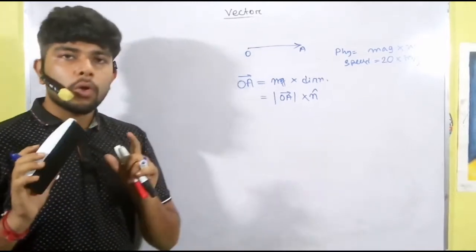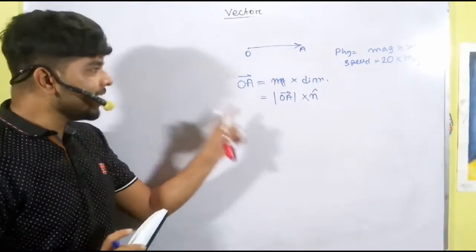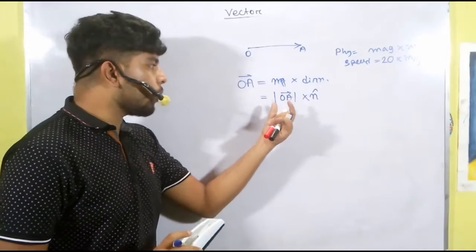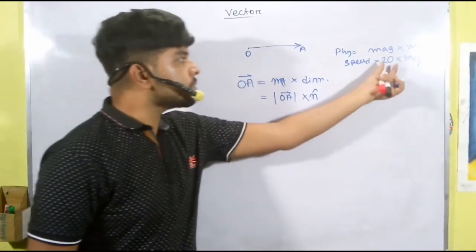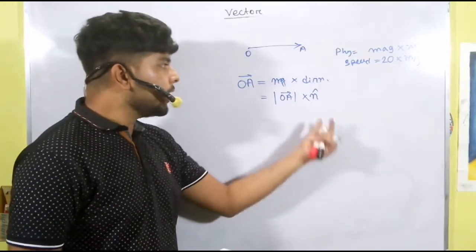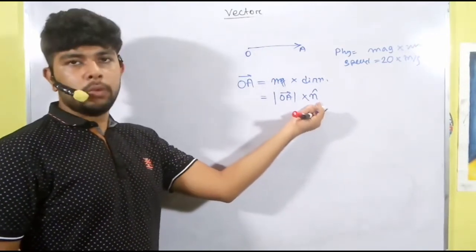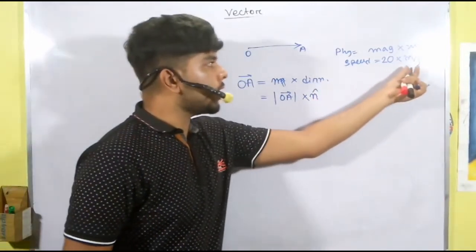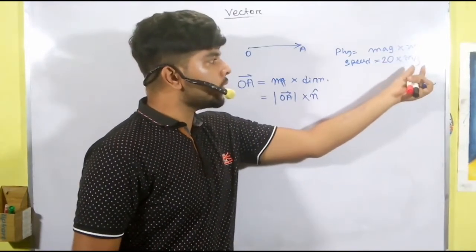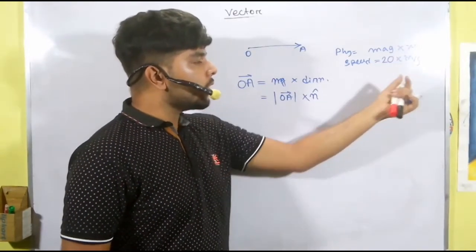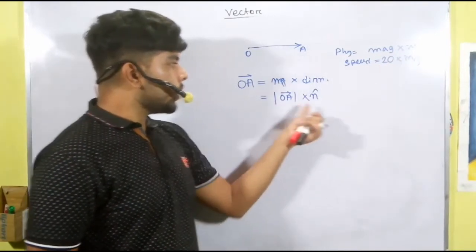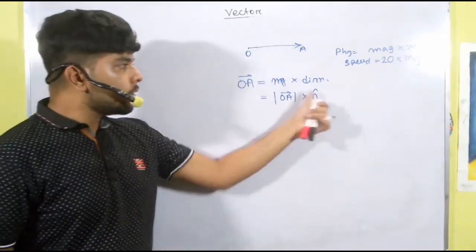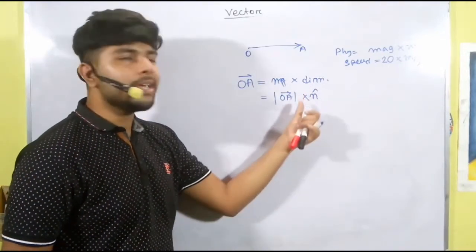So to write OA vector or any vector, we write the modulus of this vector, which is the magnitude, and a unit vector. Here, just as the unit meter per second gets increased by an amount, the unit vector is expressed as direction only.